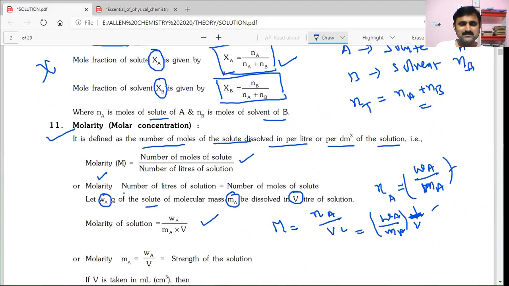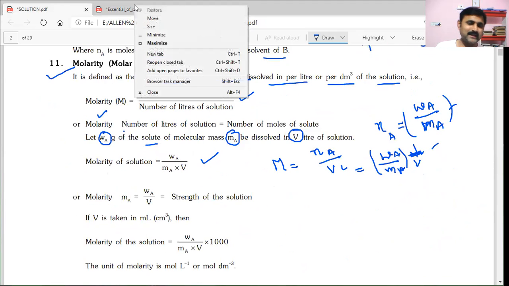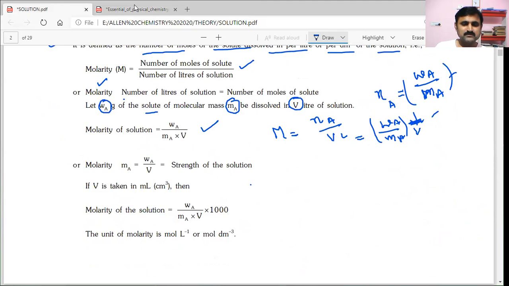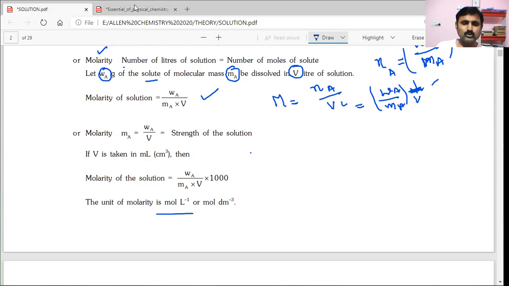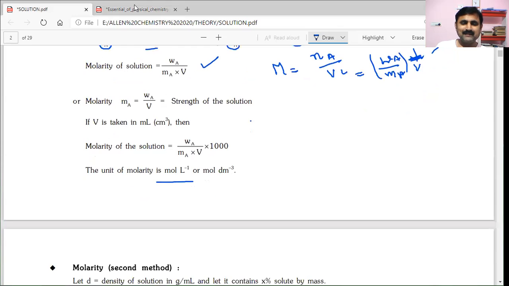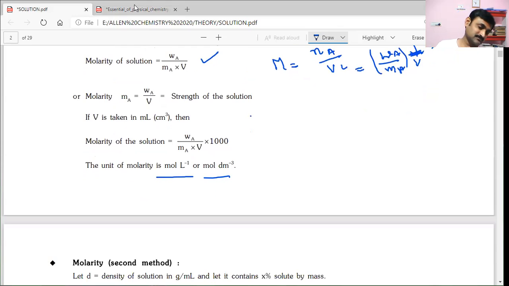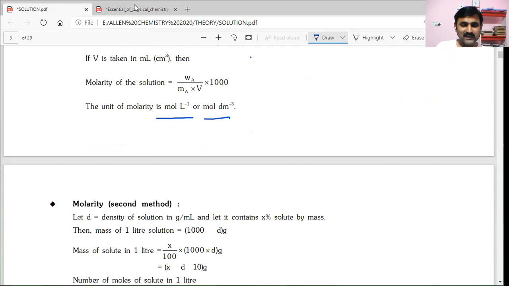Now this is regarding the molarity case. Units of molarity once again: moles per liter or moles per decimeter cube. The second method for the molarity definition: we'll see the density relation, that is, how you express molarity in terms of density.